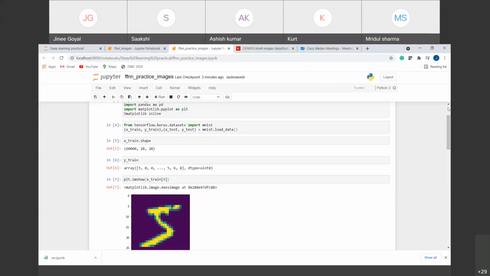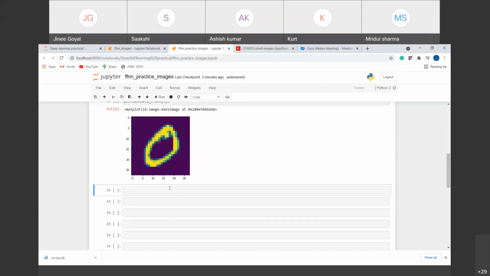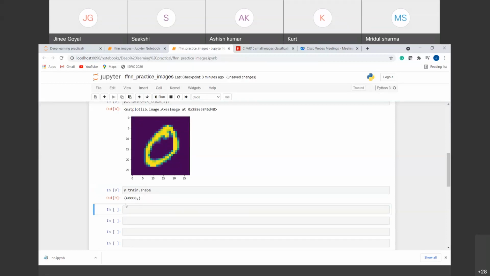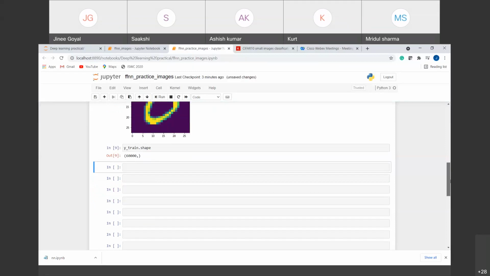If I want to see the shape of the Y train, what should it be? 60,000 labels. I run this, and we have 60,000 by 1, that is, we have 60,000 labels with us. Similarly, you can visualize the testing data also, for X test and Y test, and you can map some of the values also, to see what type of data you have got.